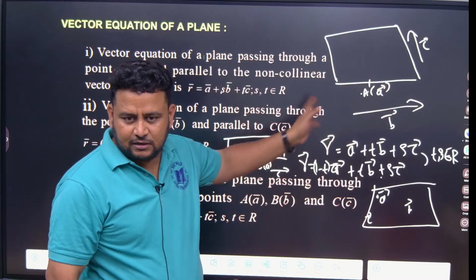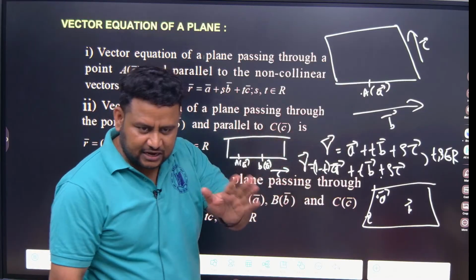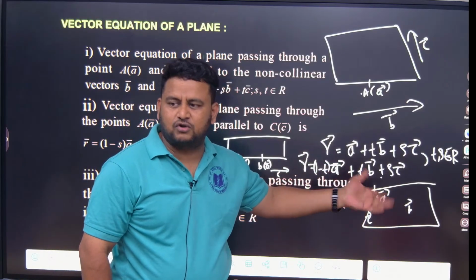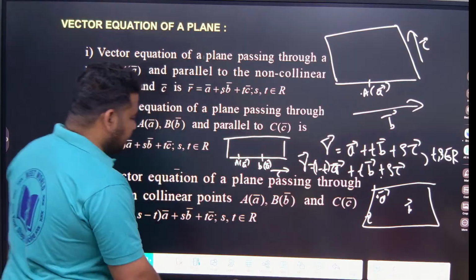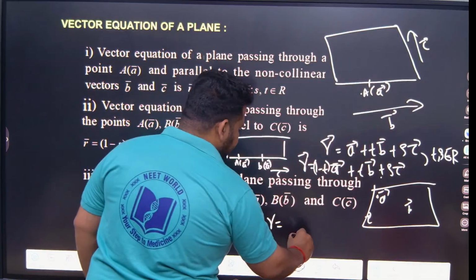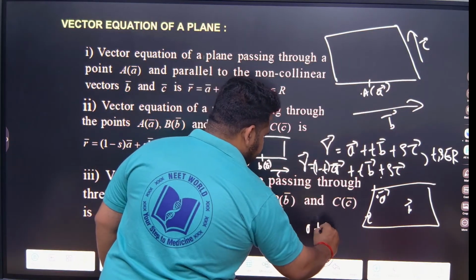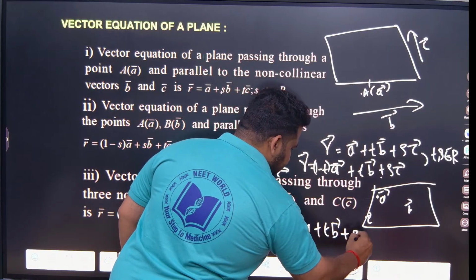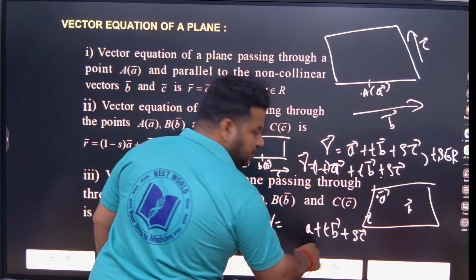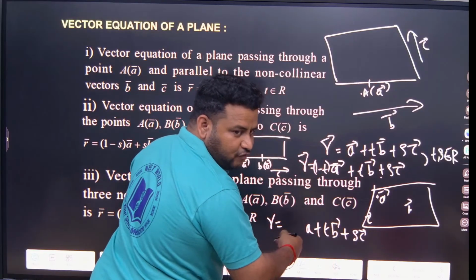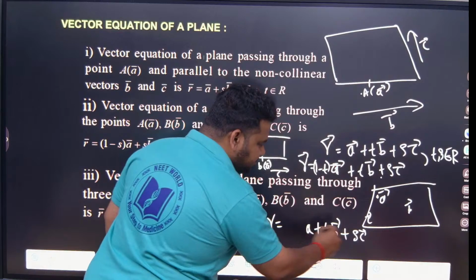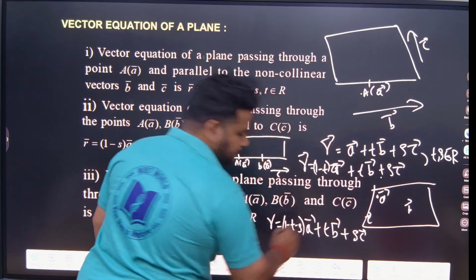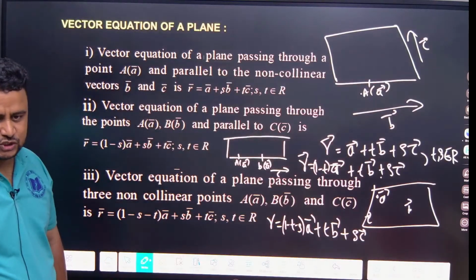Next thing is what? Passing through 2 position vectors and parallel to another vector. That is what we will get here. Here it is passing through 3 non-collinear vectors. That time it will become what? R is equal to A plus tB plus sC. Here you should write 1 minus t minus s times A. That's all. Okay, understood?